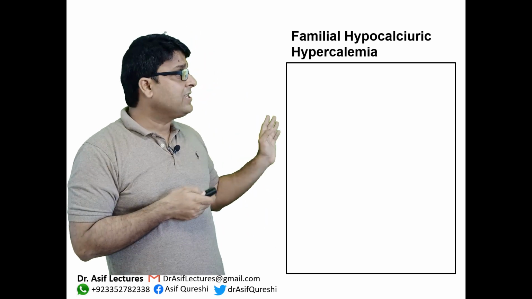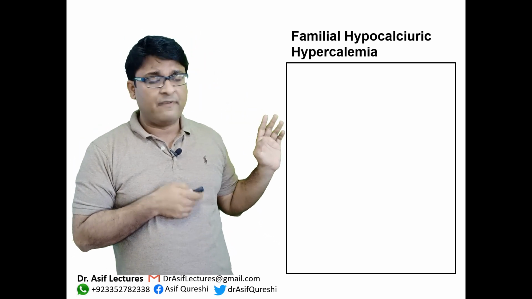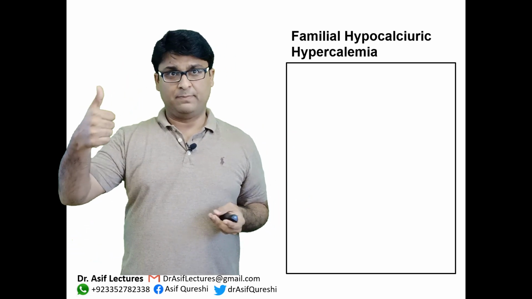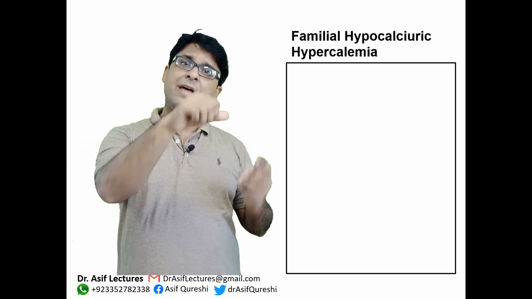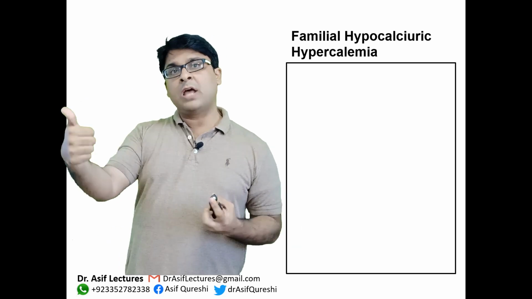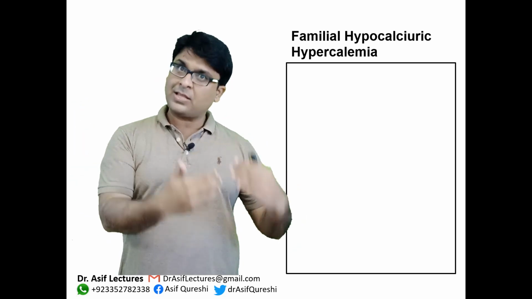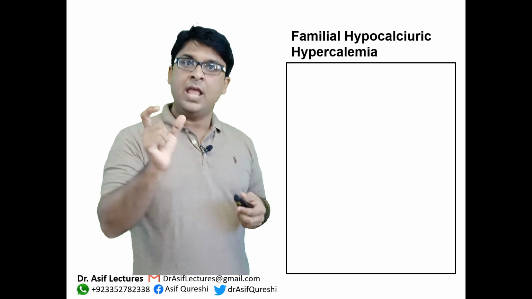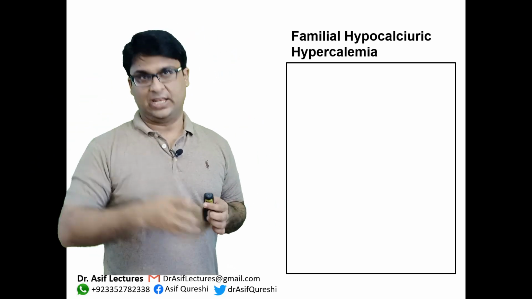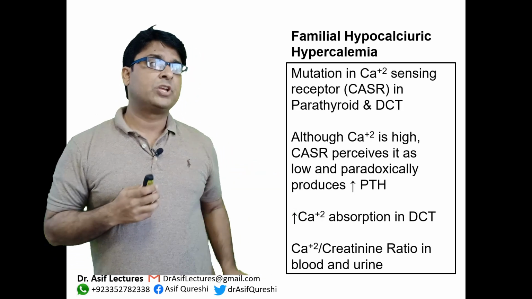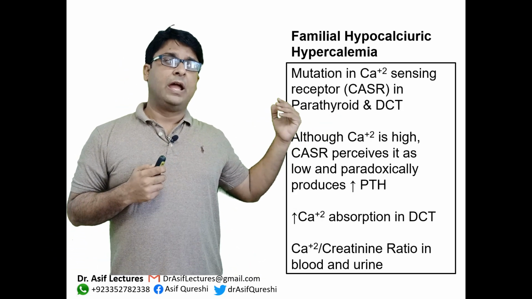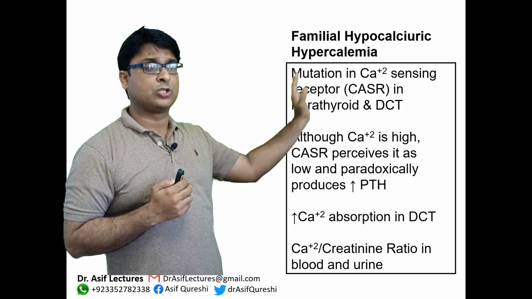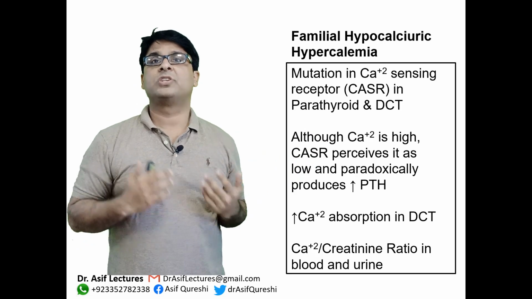So the point is, this is paradoxic. When I say paradoxic, it means in the condition of high calcium in the blood, parathormone levels should be low, but it doesn't happen. Even in the high calcium levels, parathyroid levels go high just because the sensing mechanism is faulty and it is perceiving the high calcium as low calcium. Okay, so see the description here, mutation in the calcium sensing receptors. Although the calcium level is high, the calcium sensing receptor perceives it as low and paradoxically produces high PTH.